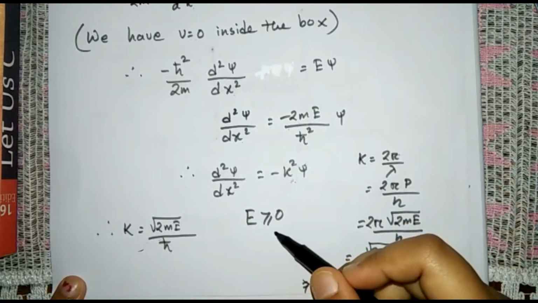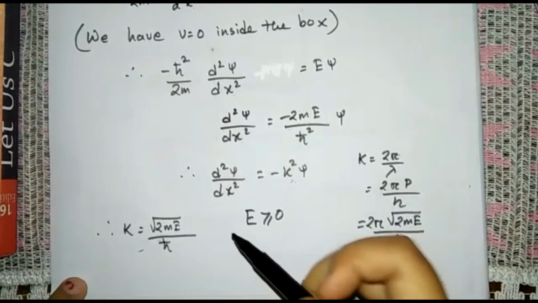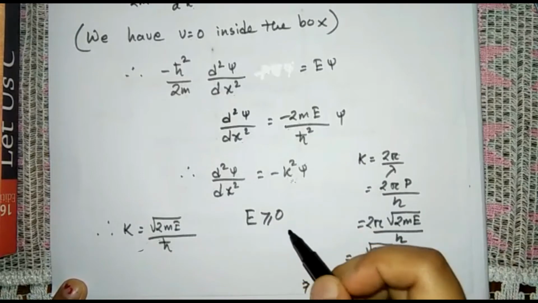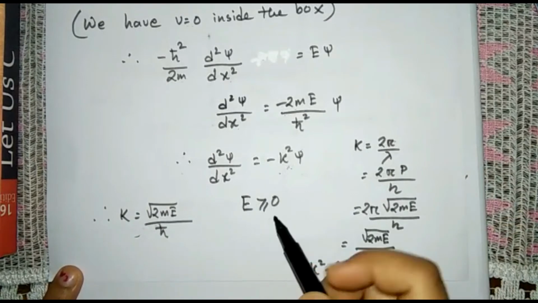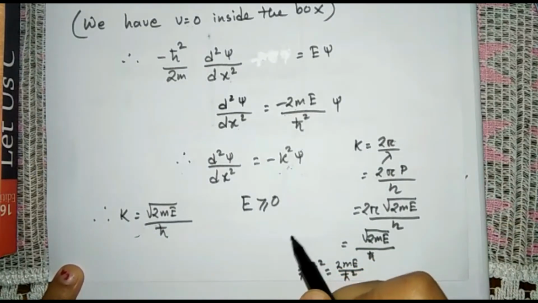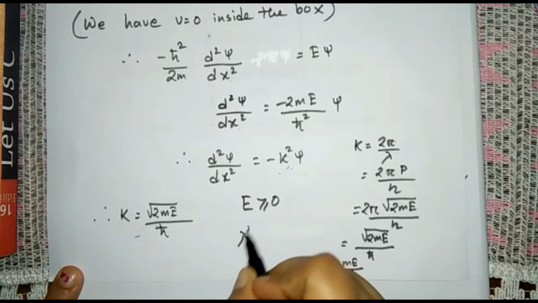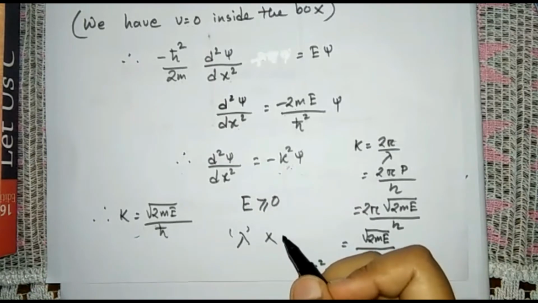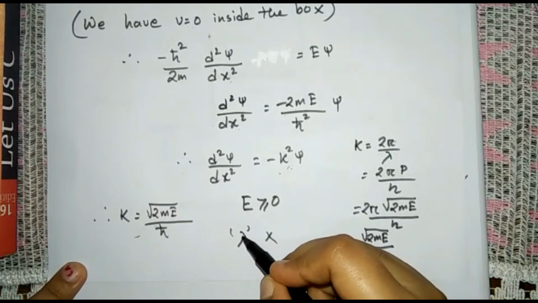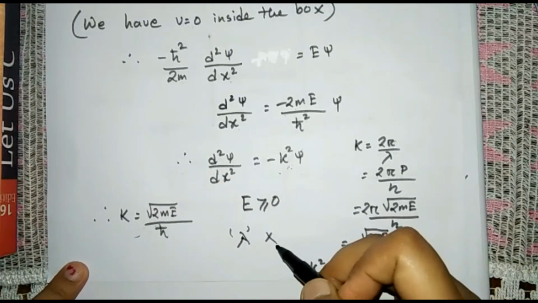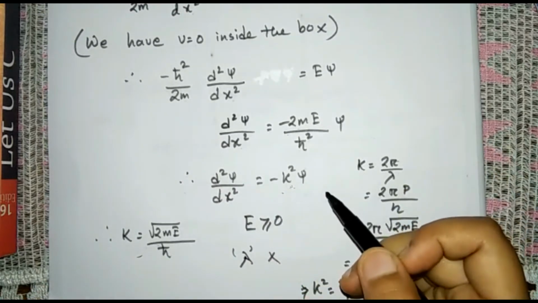And when we take this, we have to assume that lambda is there, because from Planck's law we know that E is equal to h nu. So if we take k as an imaginary term, we have to take lambda as imaginary too, but lambda, that is wavelength, can never be an imaginary term, because for a wave there would be some wavelength, and that wavelength is specific, it can never be imaginary. So now you can understand why we cannot take k as an imaginary term here.